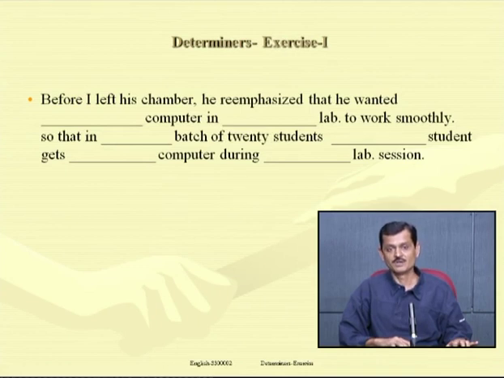Before computer, we will put the determiner every. In the lab to work smoothly, so that in a batch of 20 students, a batch, any batch of 20 students or one batch of 20 students, each student gets a computer during the lab session. Each student gets a computer during the lab session.